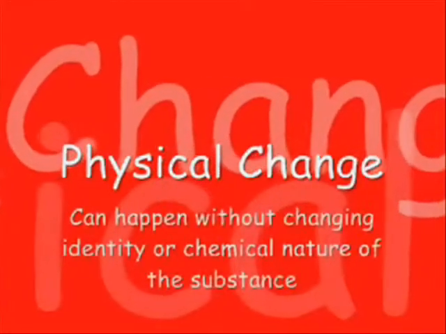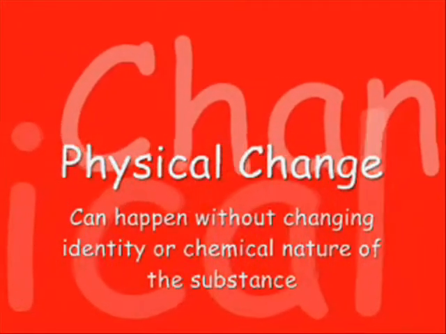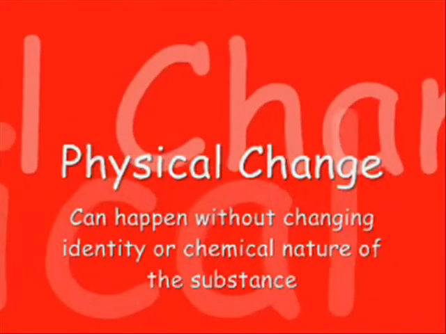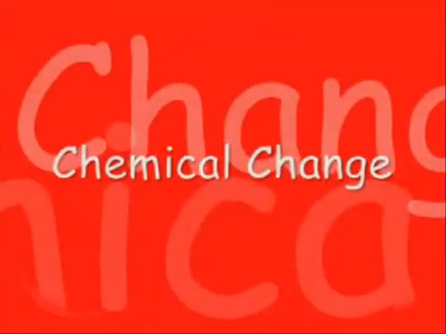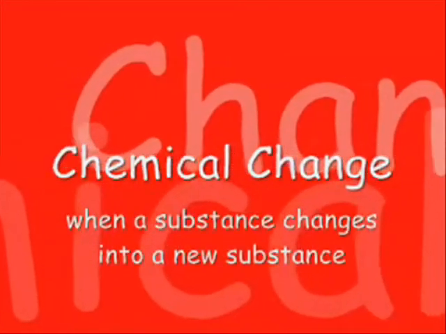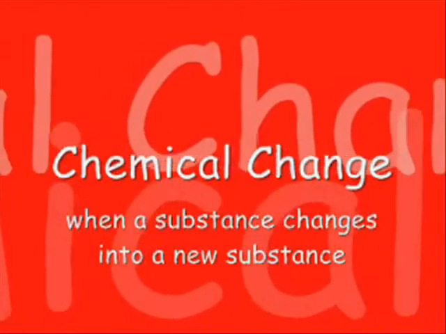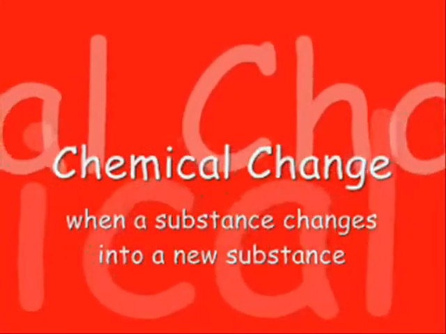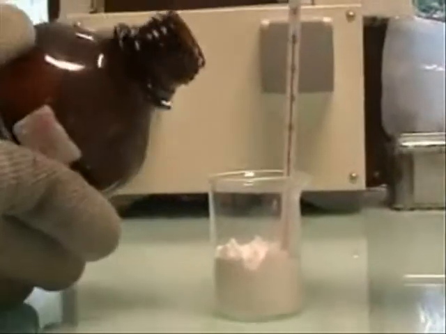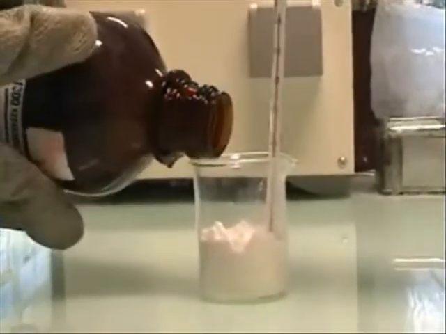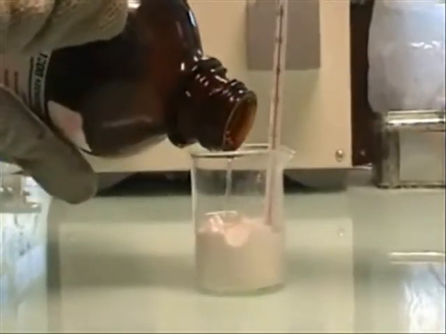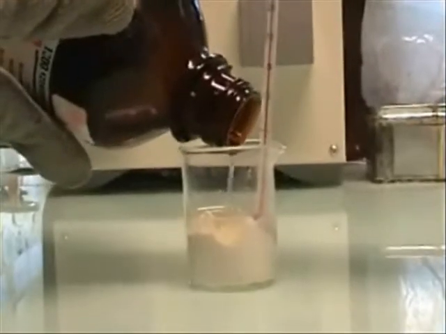Physical change can happen without changing the identity or chemical nature of the substance. Chemical change: when a substance changes into a new substance. Chemical changes can also result in physical changes. We can demonstrate this by mixing sulfuric acid with glucose sugar to start a chemical reaction.